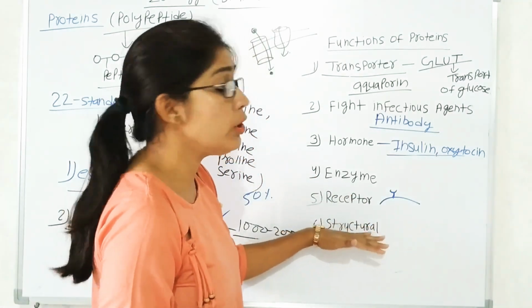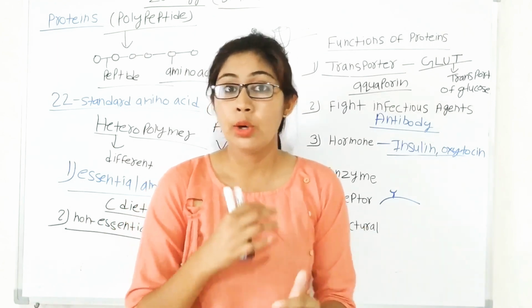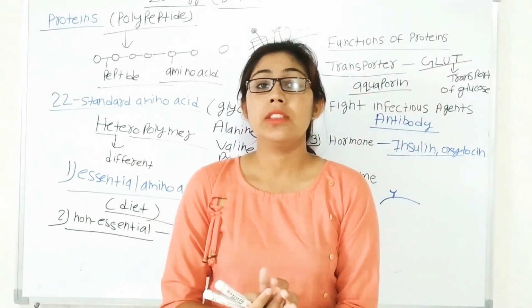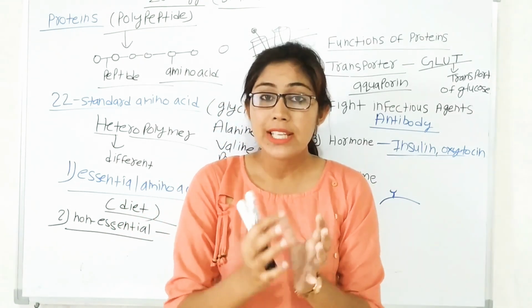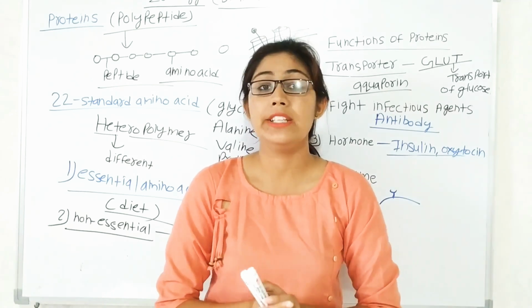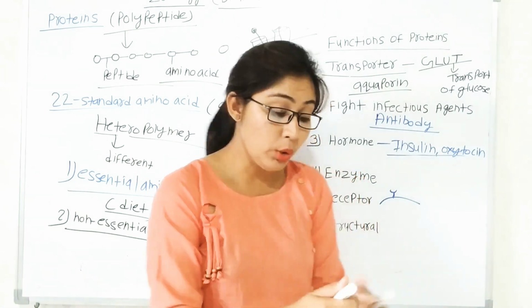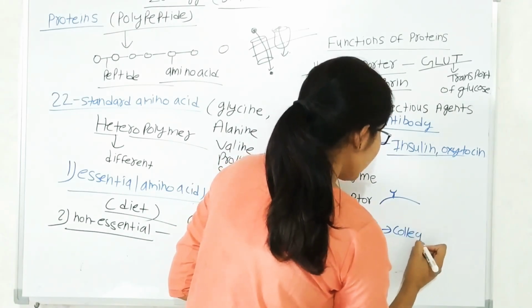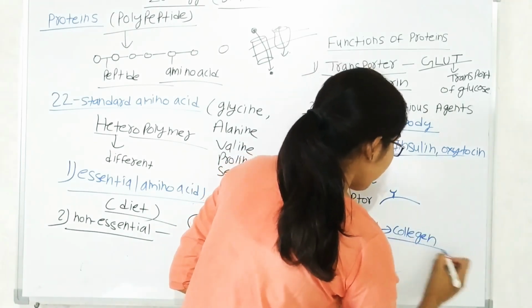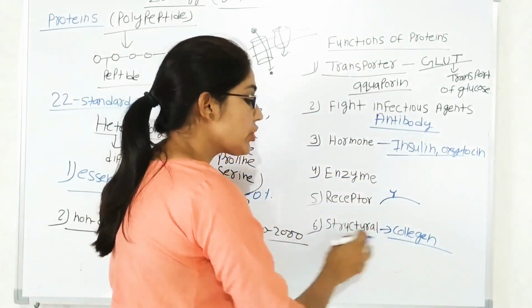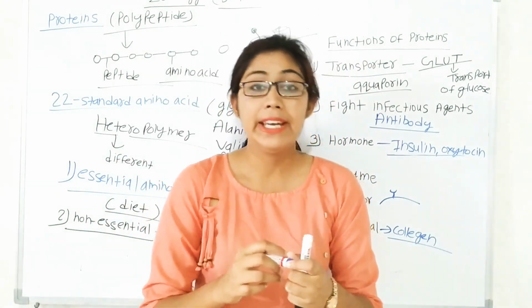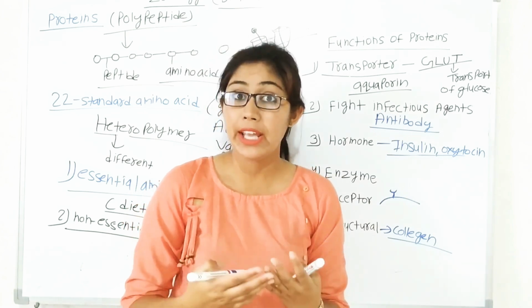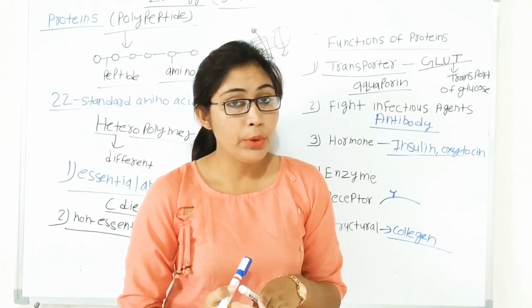Now the structural role of protein. What is the meaning of structure? Structure means the intracellular structure of a cell is made up of protein, like collagen. Collagen is the most important example, a protein that acts in a structural role. Other examples are keratin; our hair and nails are all made up of keratin protein.